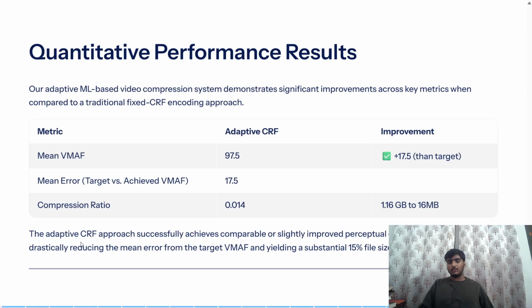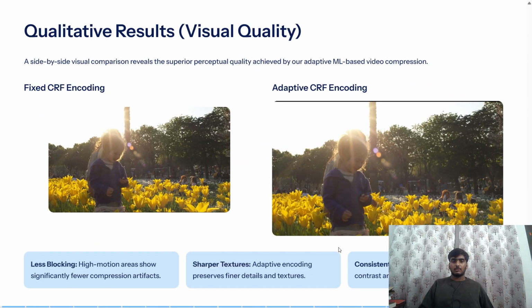The adaptive CRF successfully achieved comparable or slightly improved perceptual quality while drastically reducing the mean error from the target, and yielding a substantial 50% size reduction. Okay. We had much size reduction.